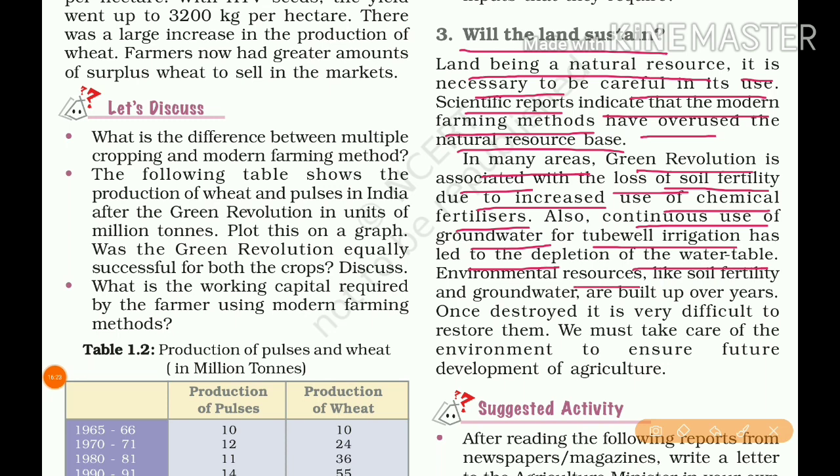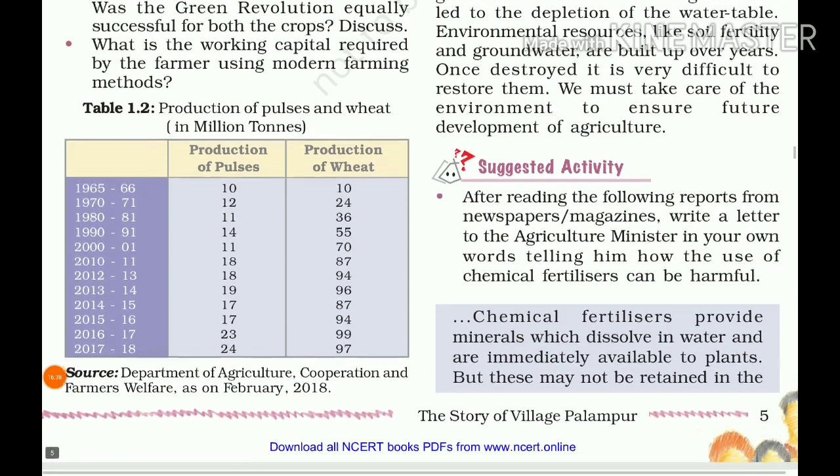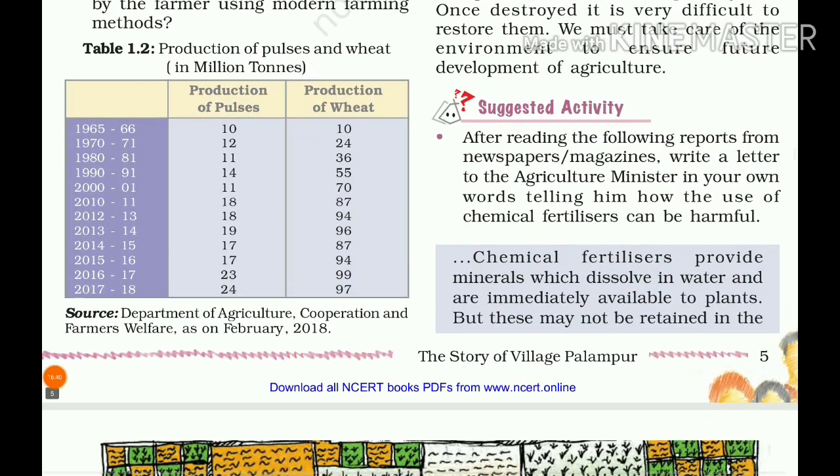Environmental resources like soil fertility and groundwater are built up over years, and it takes many years to rebuild them. Once they are destroyed, it is very, very difficult to restore them. We must take care of the environment to ensure future development of agriculture.